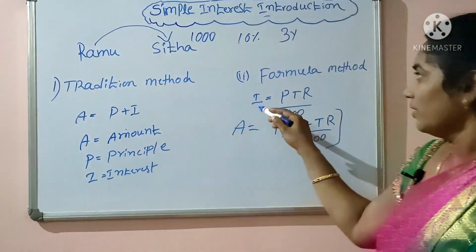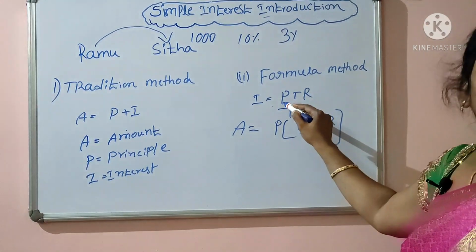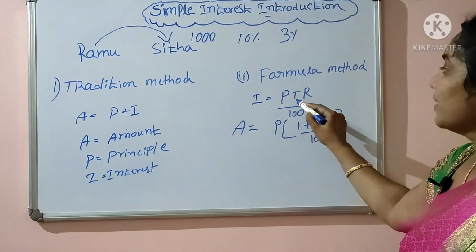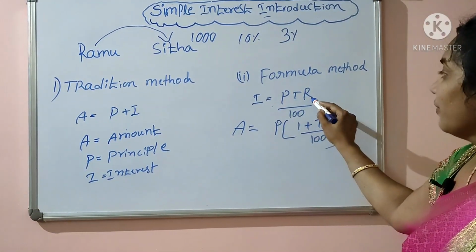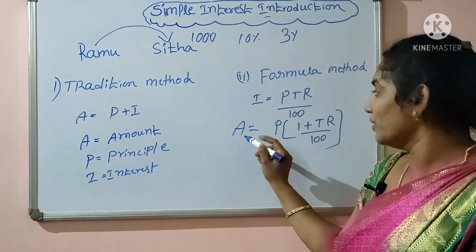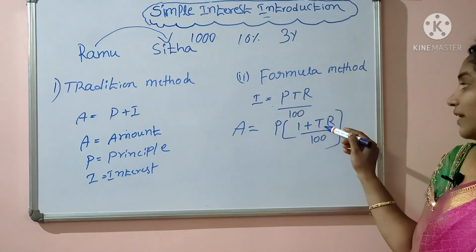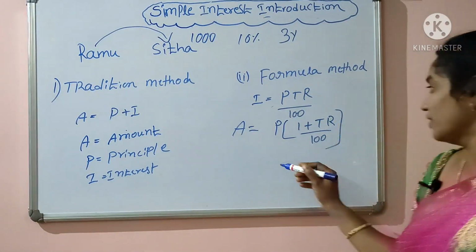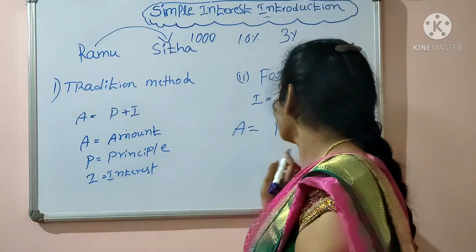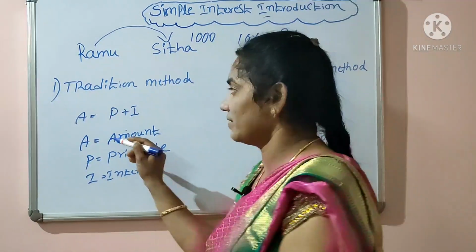Here I is the interest, P is the principal, T is the time duration, R is the rate of interest. Now for amount, A is the amount, P is the principal, T is the time duration, R is the rate of interest. Like this.